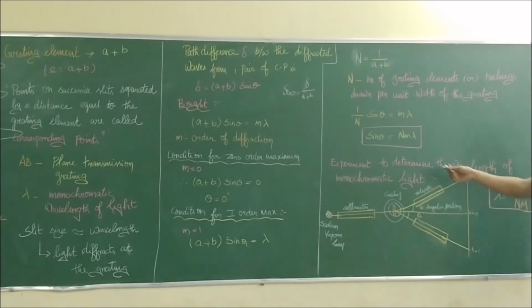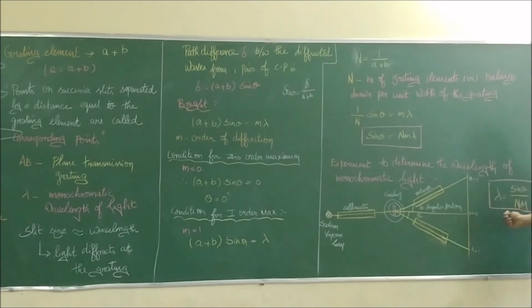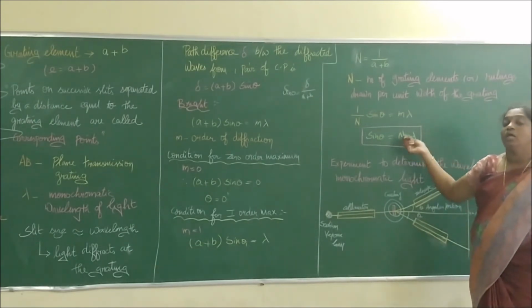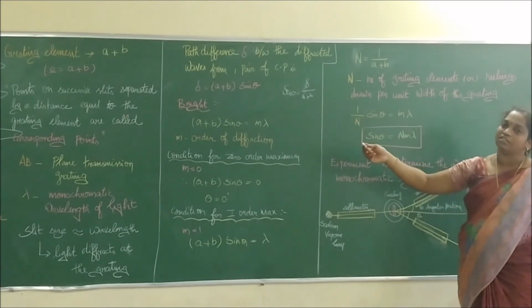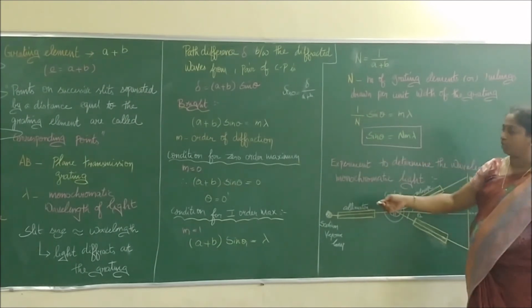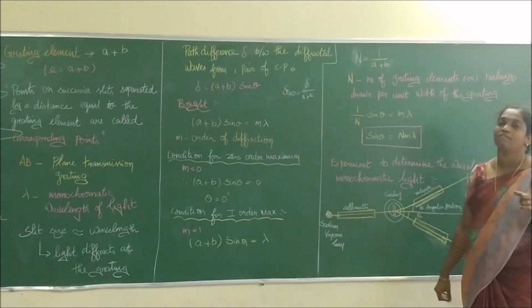So wavelength can be calculated using the same formula. Lambda is equal to sin theta divided by N, where N stands for the number of lines ruled on the grating, which is known to us: 6,000 lines per centimeter. And m still takes the value of the order of the spectrum. We usually take the first order, so m will take the value of 1.